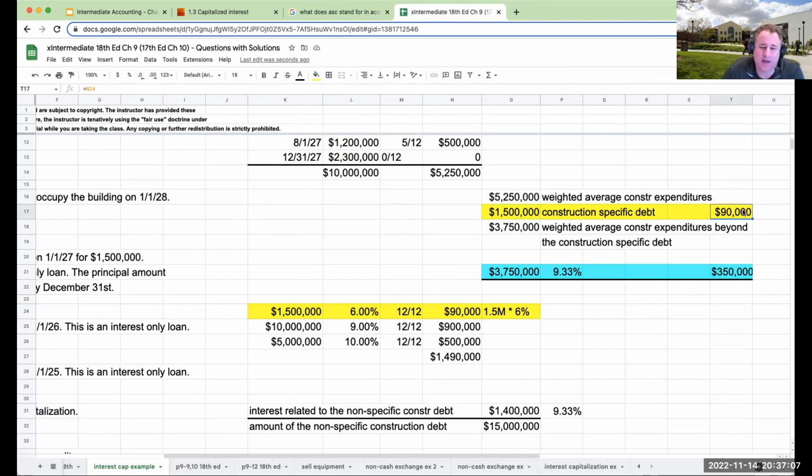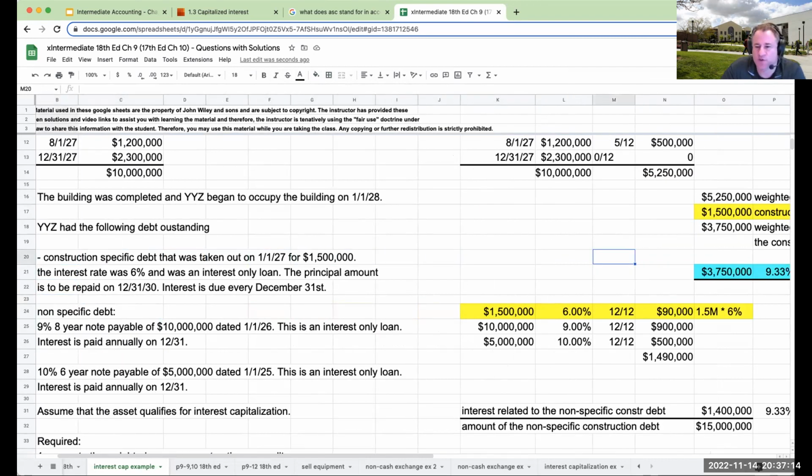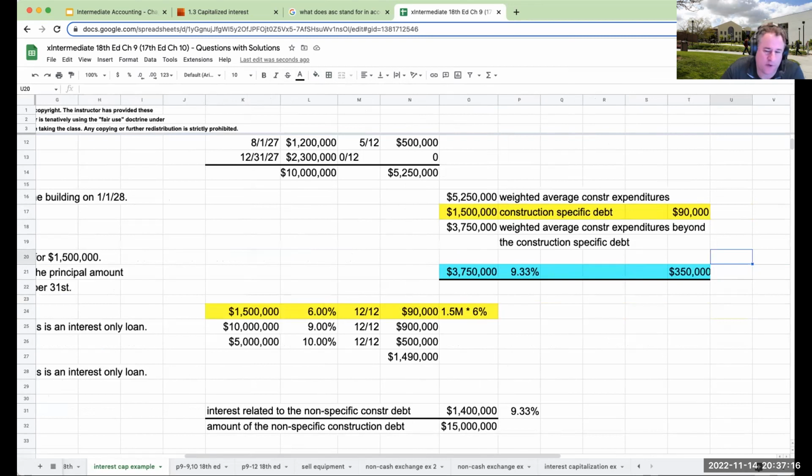I've got 90,000 bucks from the 1.5 million. This is the one that I went through and changed. It's basically construction specific, so that's what I allocate first. So I've got this part right over here. Then I have to say, well, what's remaining, right? The 5,250,000 minus the 1.5 million, or 3,750,000. What do I use for this one?